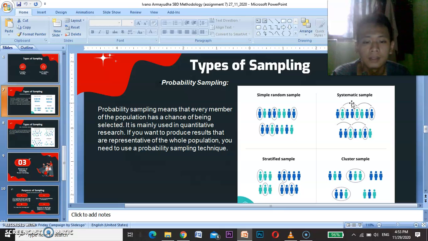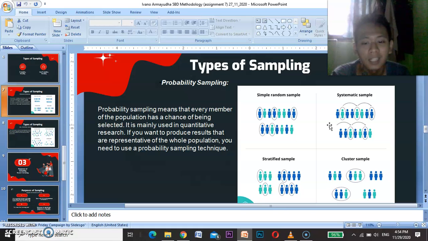After being randomized, for each particular count, one sample is taken. Count again, one sample is taken again to be examined, and so on until the number of samples is in accordance with the original plan.